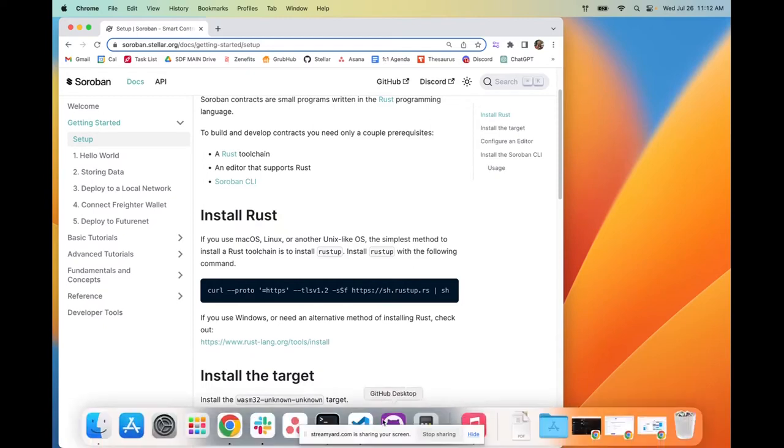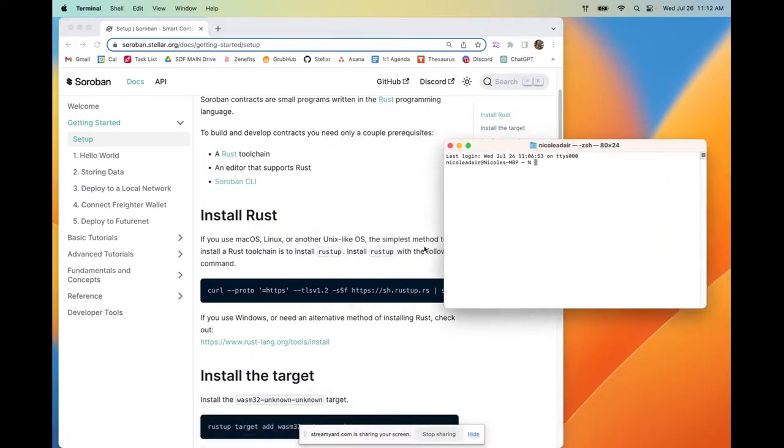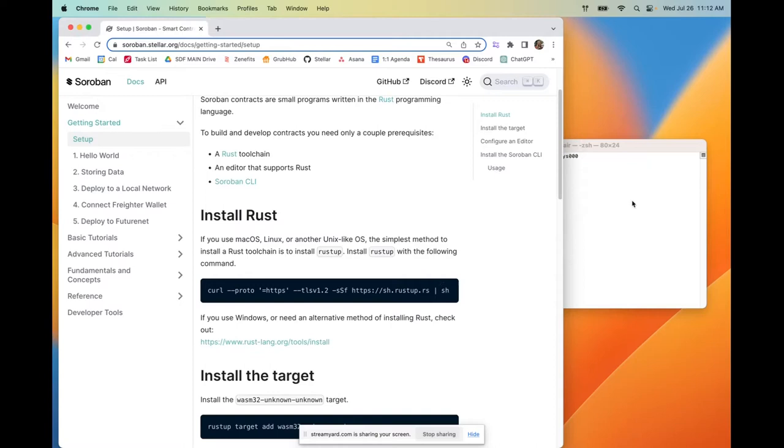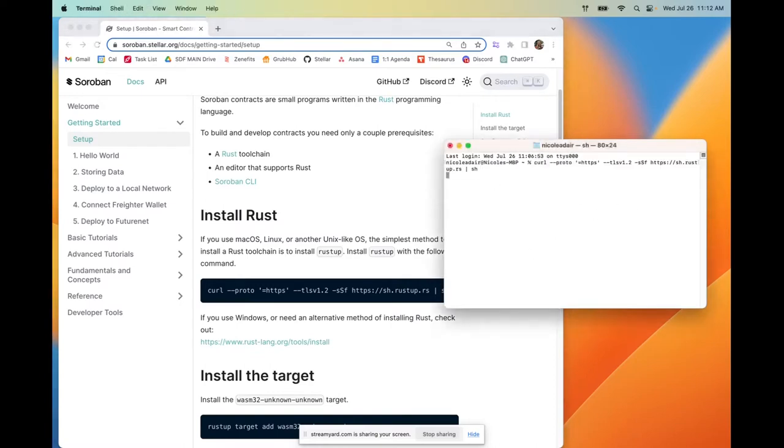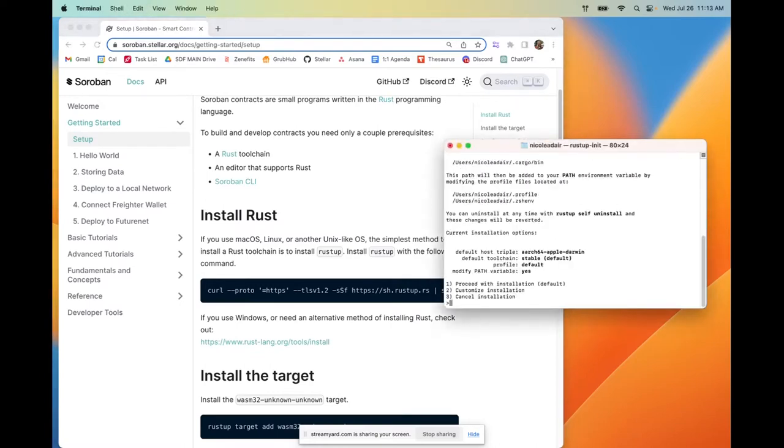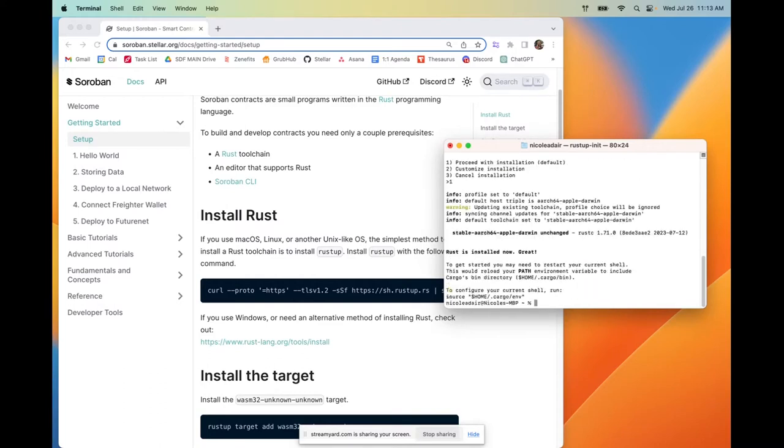So I'm going to open up my terminal, and I'm going to copy this Rust install. So going to click 1 to proceed, and Rust is installed now. Great, woohoo! While that's installed, let me say a few more things about Rust. This series is going to focus on Soroban Rust as not just a programming language, but as a smart contract language that is safe, fun to write, and helps you write efficient smart contracts, which is, of course, super important.